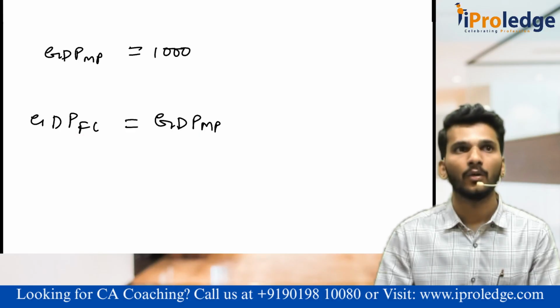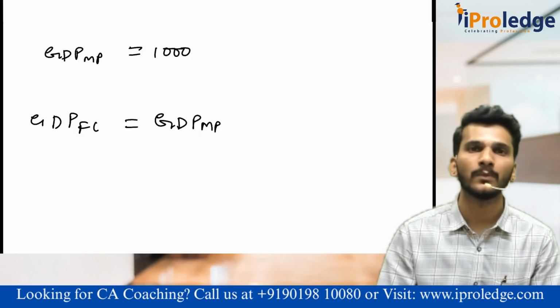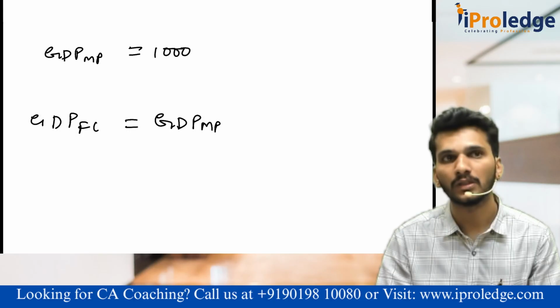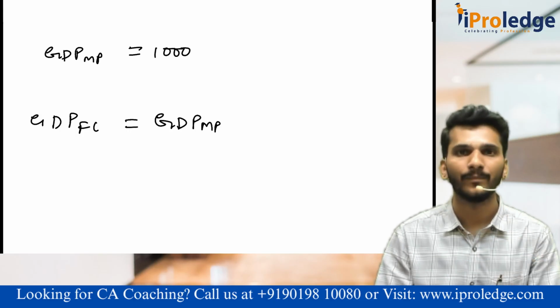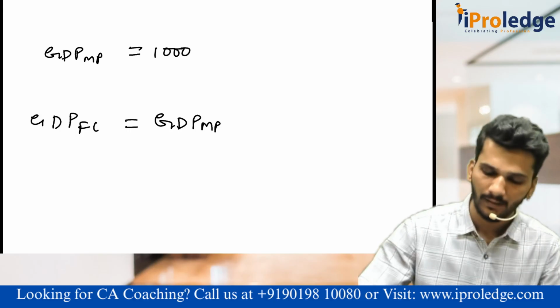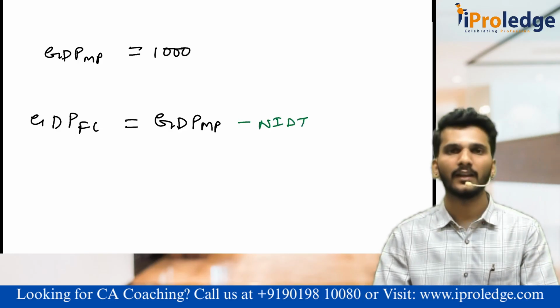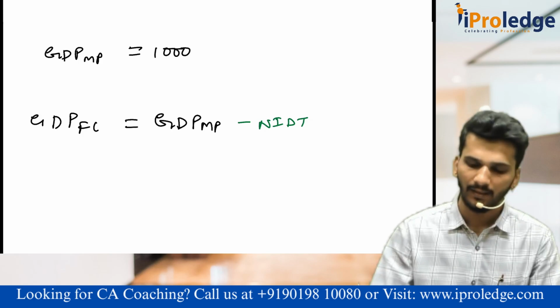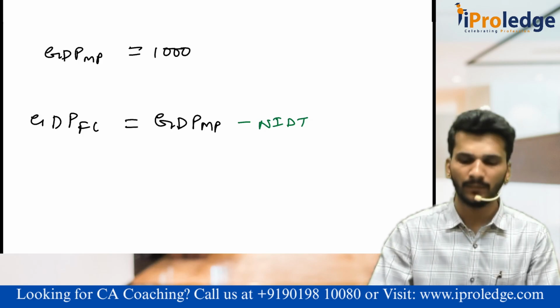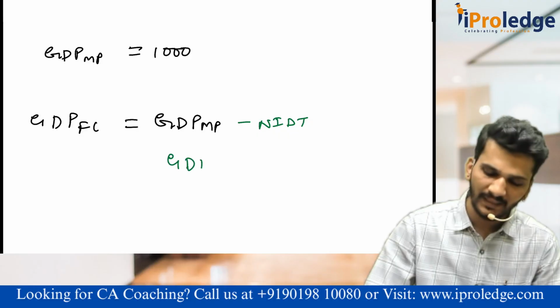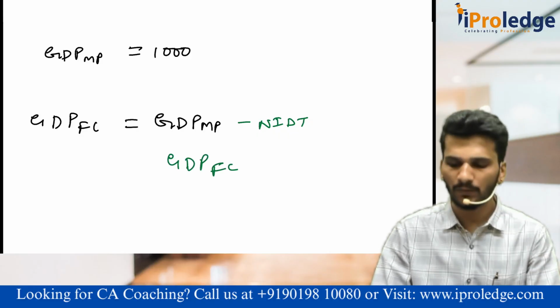Factor cost. Sir, what is the difference between market price and factor cost? It is NIDT, net indirect taxes. That means if you minus NIDT from this, won't it become GDP at FC? Yes, sir, that is what we learned.